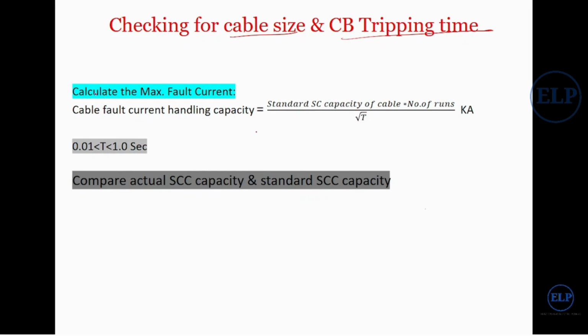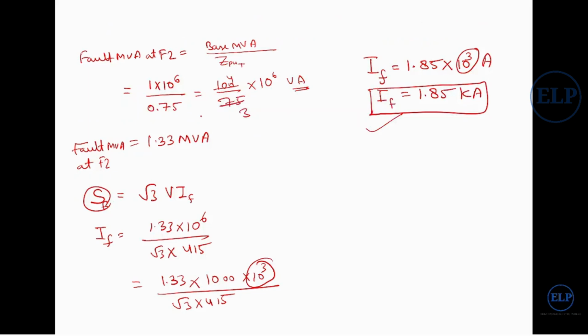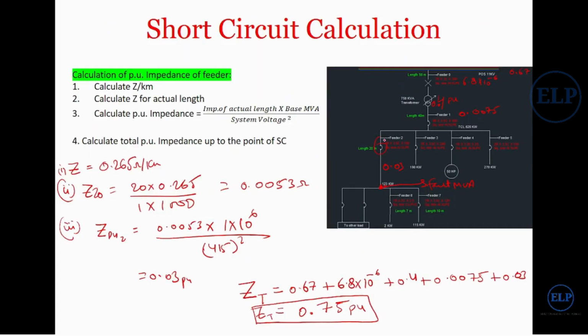Here you can see, calculate the maximum fault current with your cable, meaning the cable fault current handling capacity. The size of this cable is 150 square mm, which we calculated in our conductor size calculation.